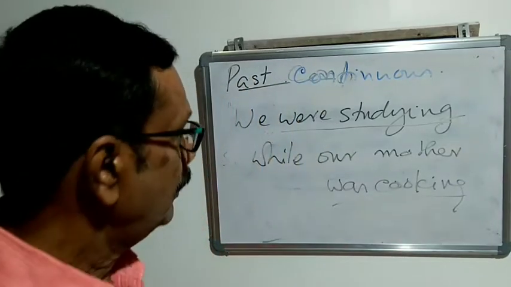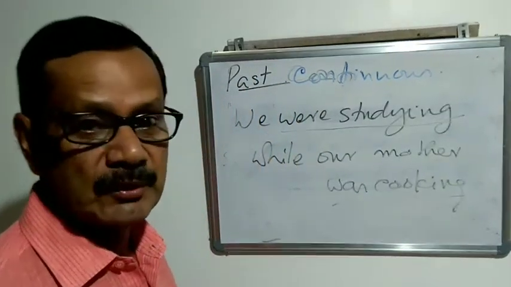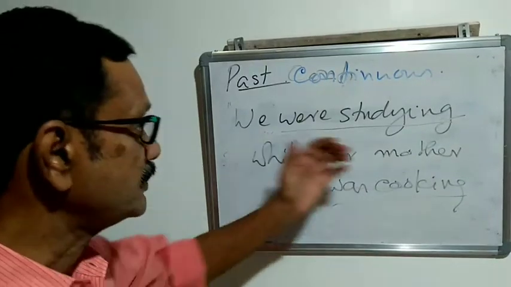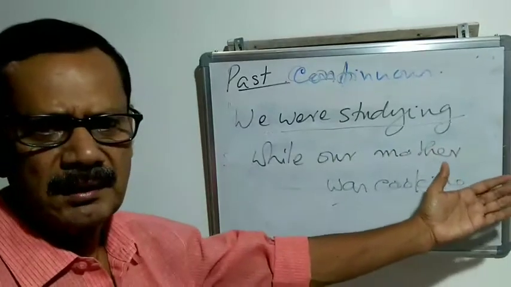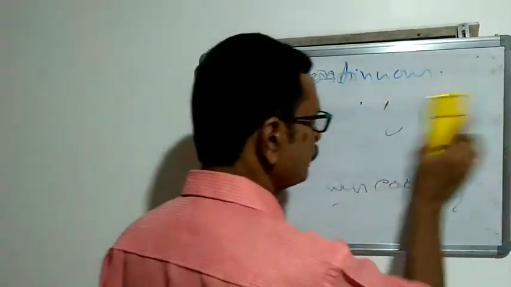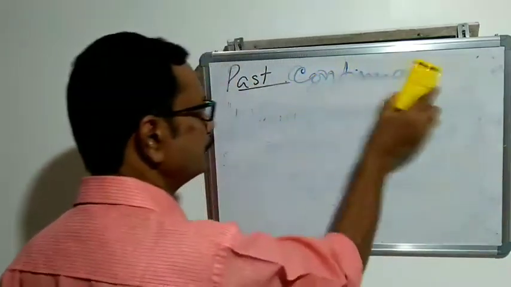So there is a time in the past, not the time of speaking. We were studying yesterday, and mother was cooking at the same time. So these are the uses of the past progressive.